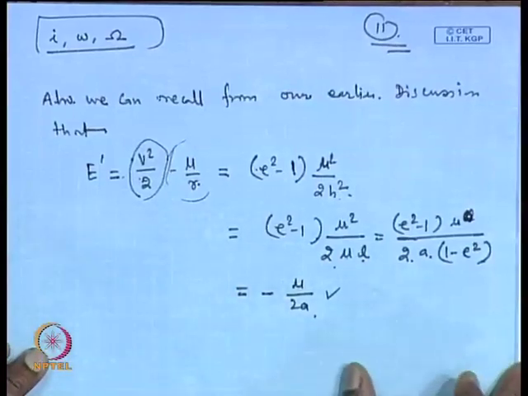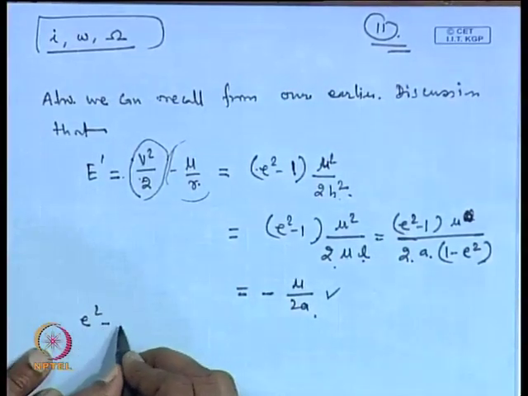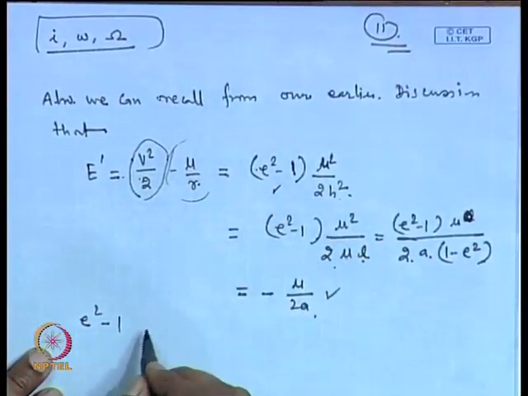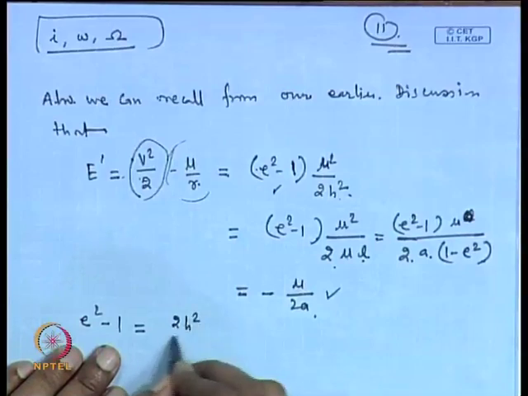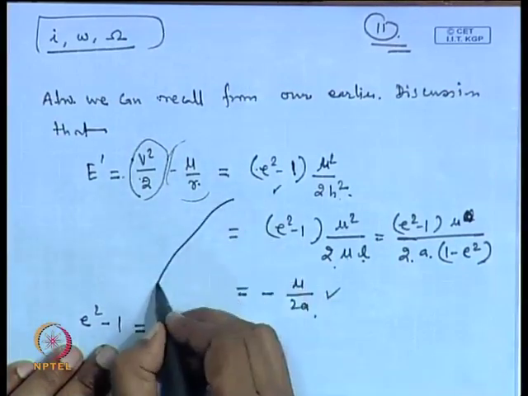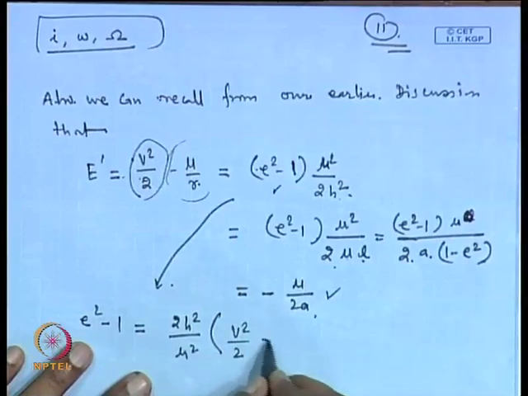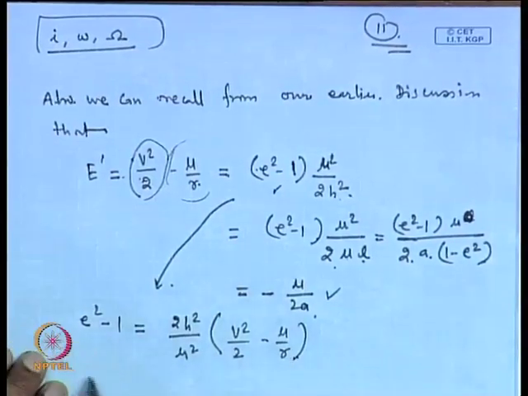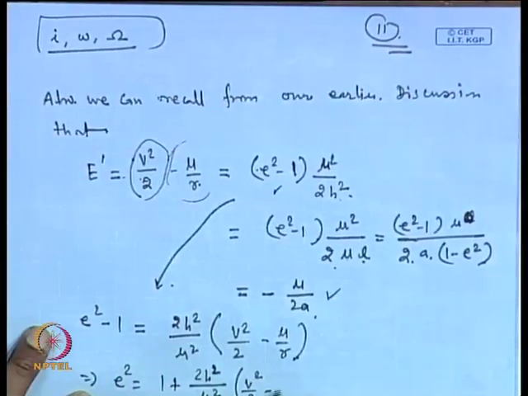Therefore, we can write here E a square minus 1. From this equation we can write E a square minus 1 equal to 2 h a square by mu a square, using this equation times V a square by 2 minus mu by r, and this implies E a square is equal to 1 plus 2 h square by mu a square times V a square by 2 minus mu by r.